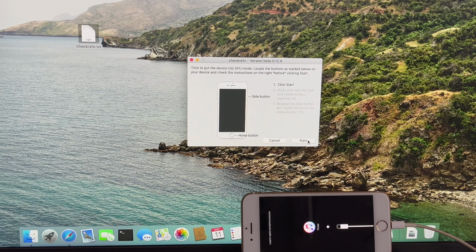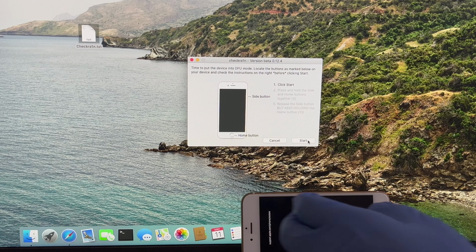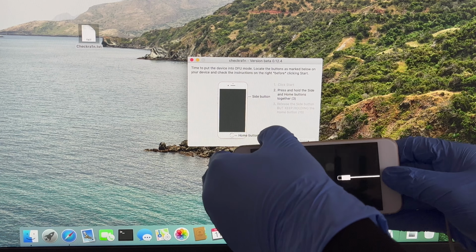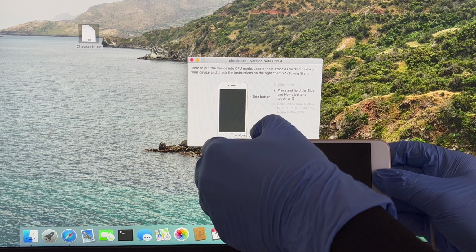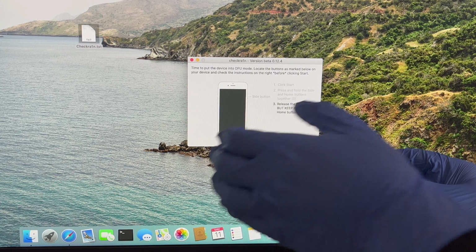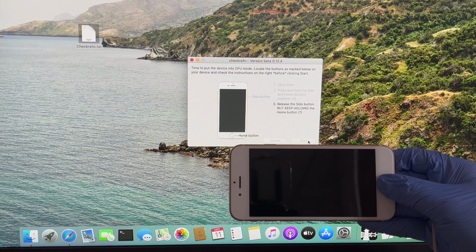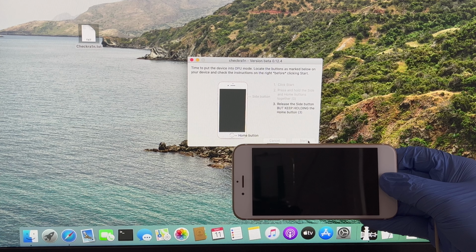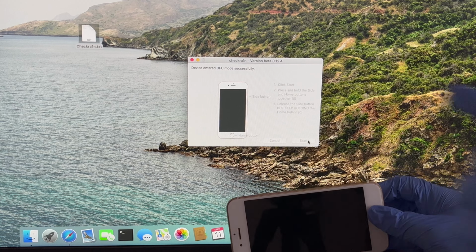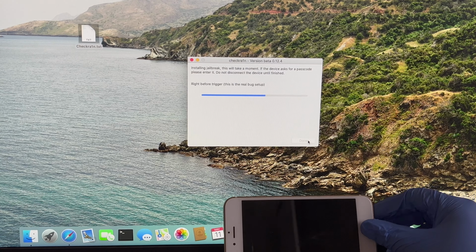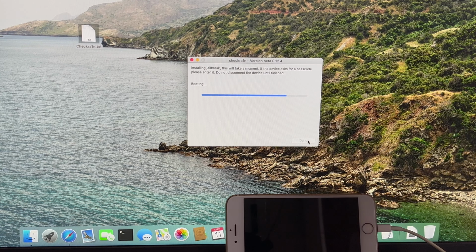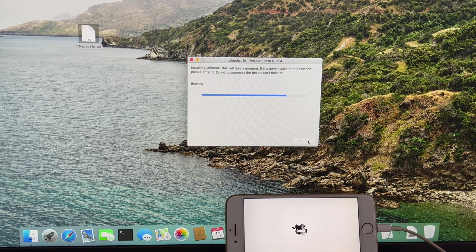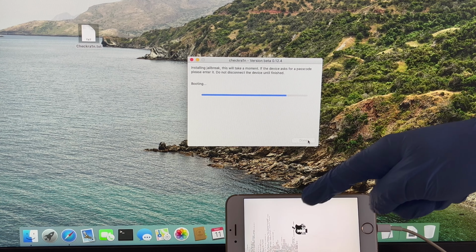Click on Start option again and follow the on-screen instructions to put your iPhone to DFU mode. As soon as the iPhone enters DFU mode, the jailbreaking process starts. Wait for it to complete. Your iPhone turns on automatically.